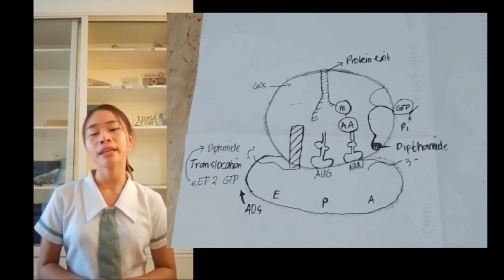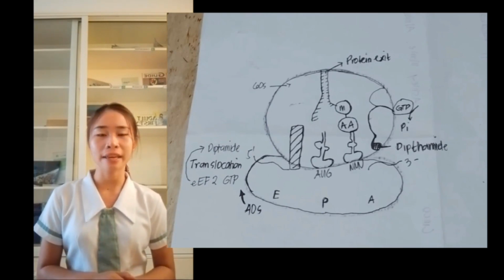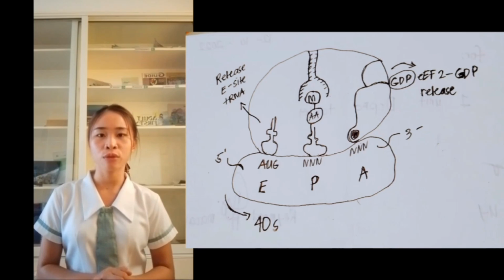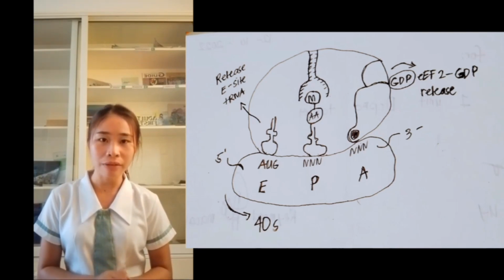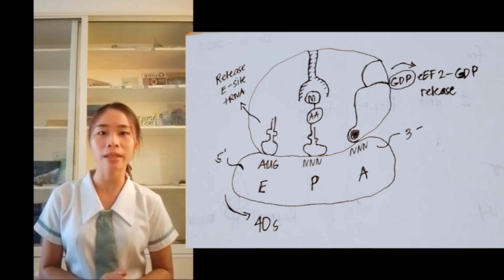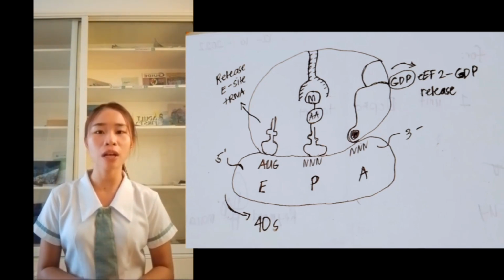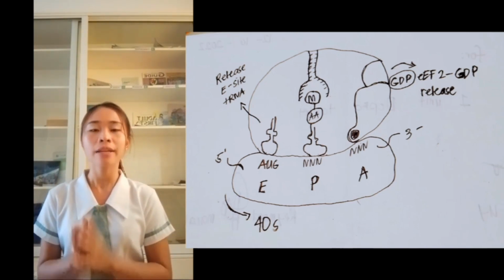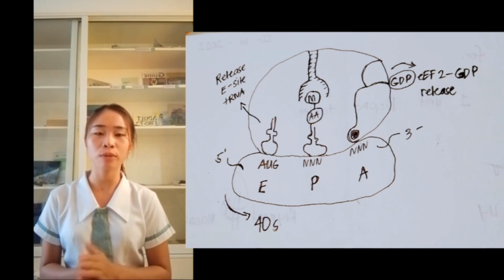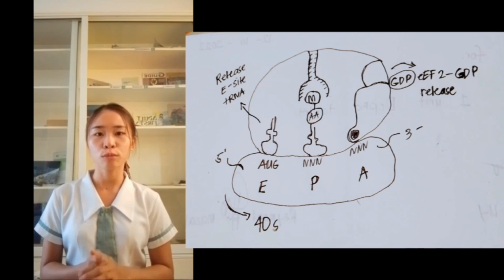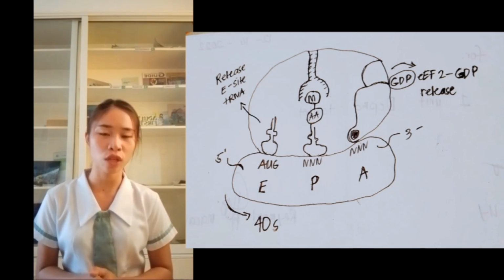And it happens that the amino acid chain on the E site naturally moves to the P site because there is a protein exit channel which is very close to the P site. So this causes the tRNA to move, the 40S ribosome subunit rotates, and this causes the chain to move to the protein exit channel.